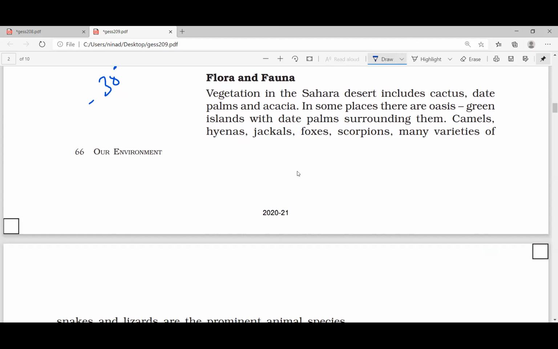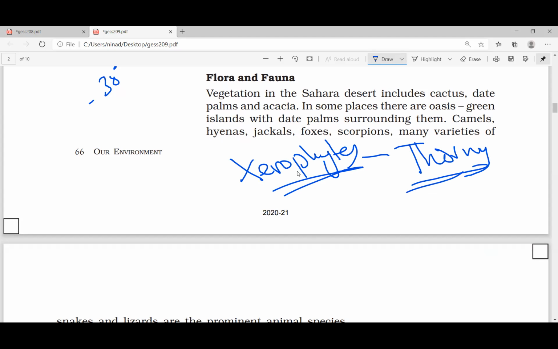Now, flora and fauna. It is a desert area, so you have a type of vegetation known as xerophytes, which is nothing but thorny vegetation. Cactus and all, you might have heard about. Apart from that, among animals, the camel is there.